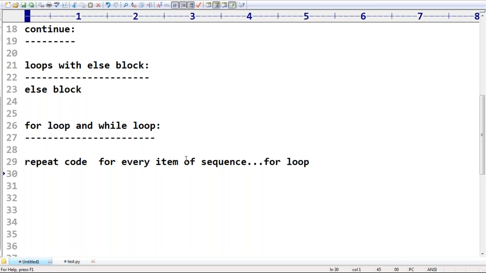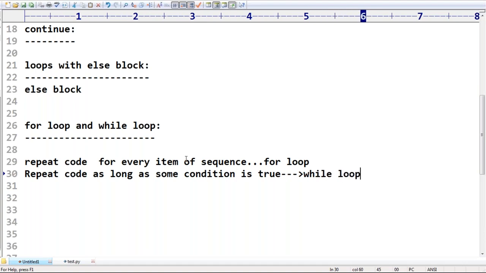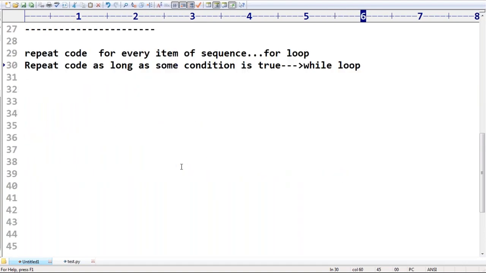Then repeat code as long as a condition is true. As long as some condition is true, then we can go for the while loop. Very simple, sir: while condition and some code. If this condition is true, then this code is going to be executed. The while loop is stopped only when the condition fails. Remember that.